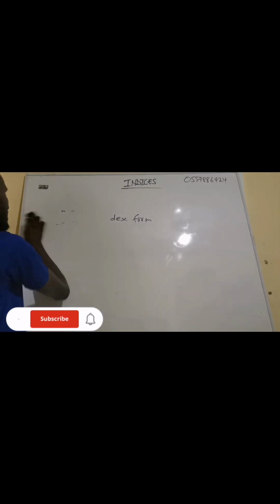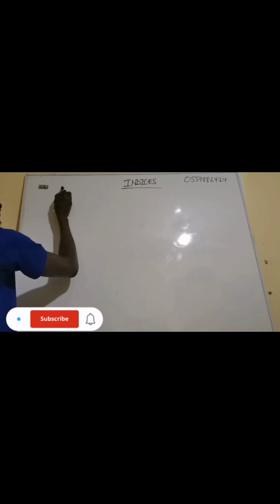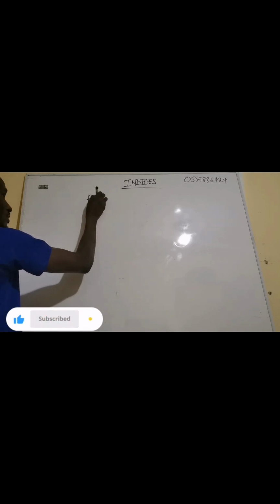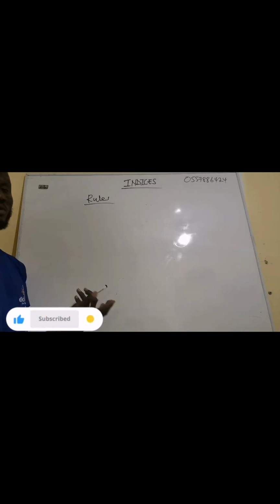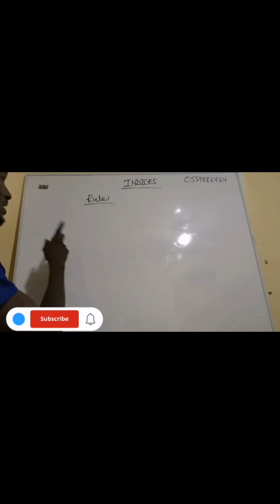But one thing is that we have something called rules. When we are dealing with indices, we have to deal with rules because it works with rules. So we follow the rules and use them to do any question that we are given.